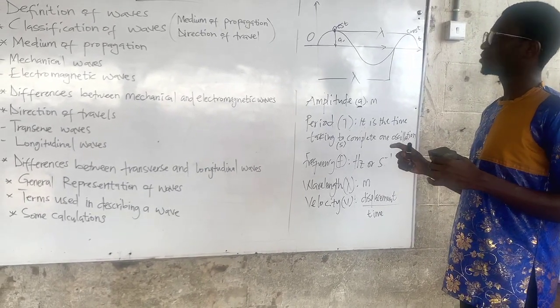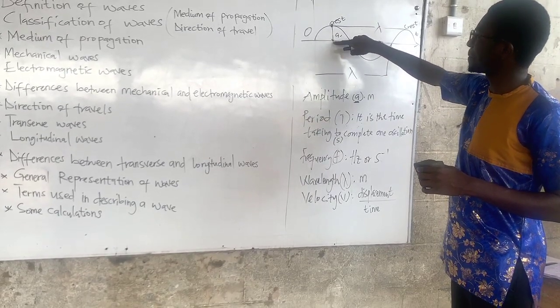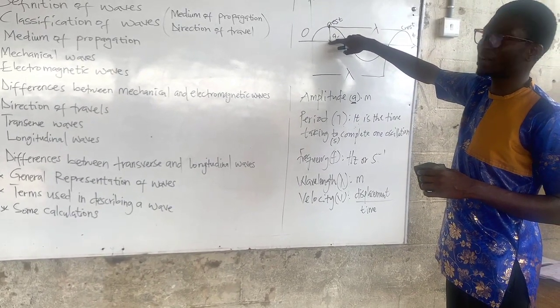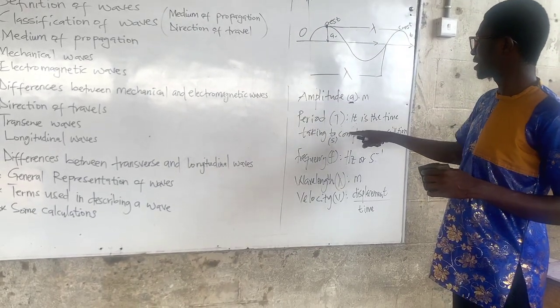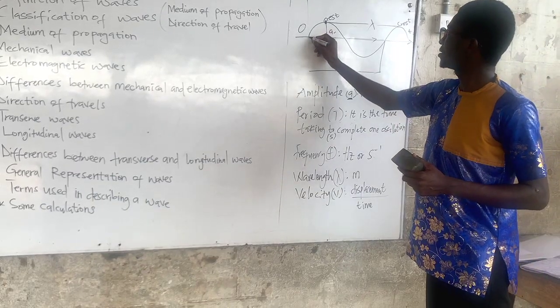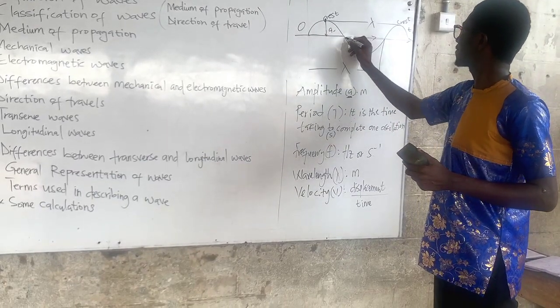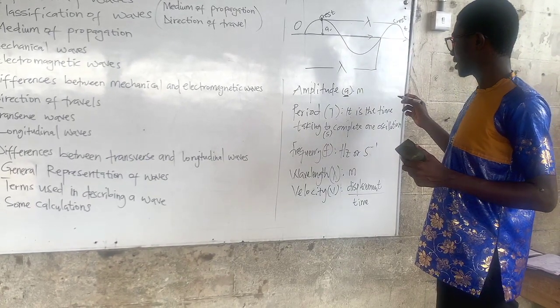Amplitude is the maximum vertical displacement of a vibrating particle from its rest point. We said period is the time taken to complete one oscillation. So this is half a cycle. This is also half a cycle. And that represents a wavelength.